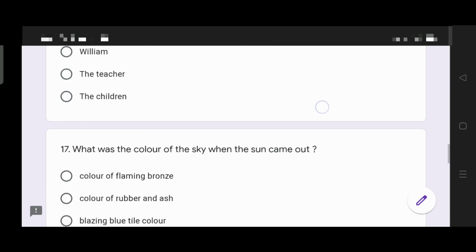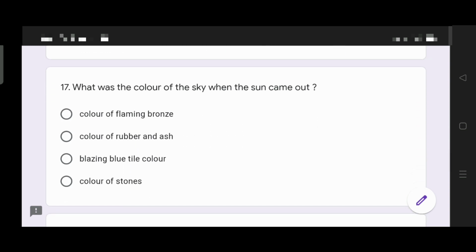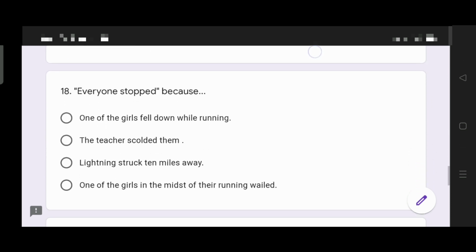Question 17 now. What was the color of the sky when the sun came out? Again, a brilliant question. Color of flaming bronze, color of rubber and ash, blazing blue tile color, or color of stones? What was the color of the sky when the sun came out? Next.